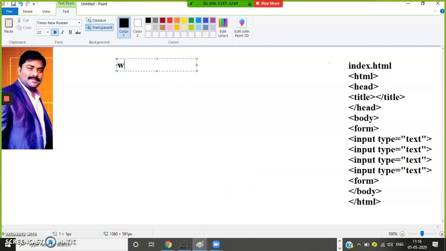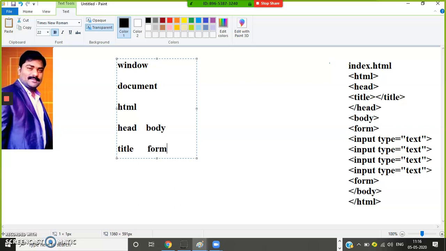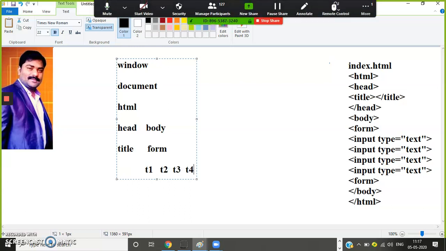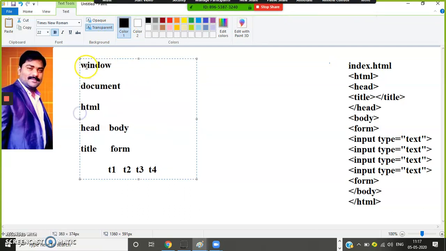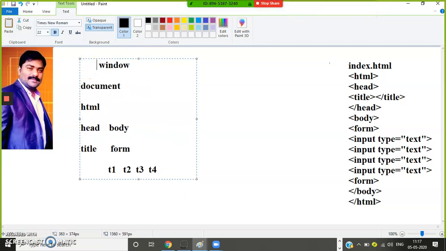document object model. Here the top level object is window, and the bottom level object is document. In this you already have the HTML, and here you have head, here you have body, and here you have title, and here you have form, and within that form you have T1, T2, T3, four text boxes. This is your DOM, input elements are there. Is it clear? This is your DOM, document object model.